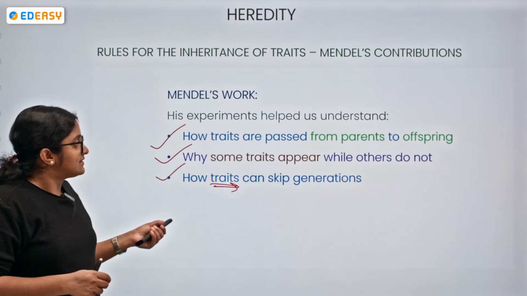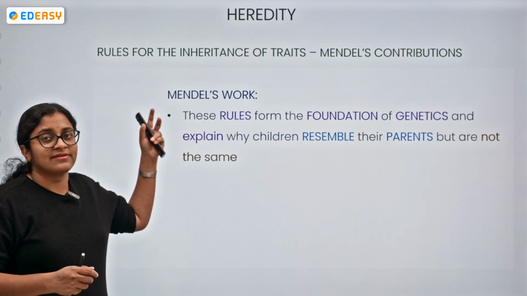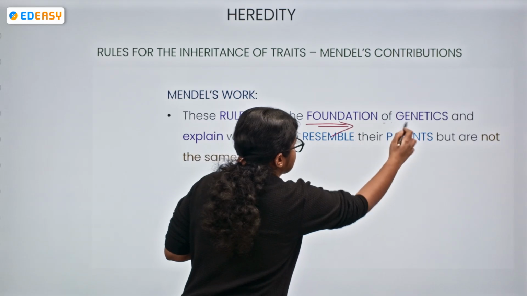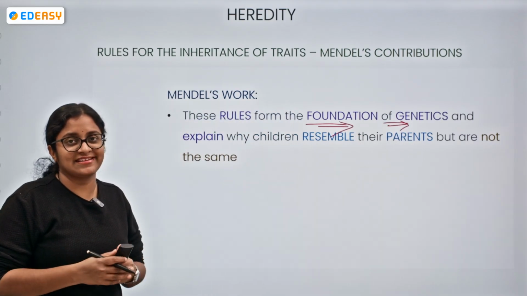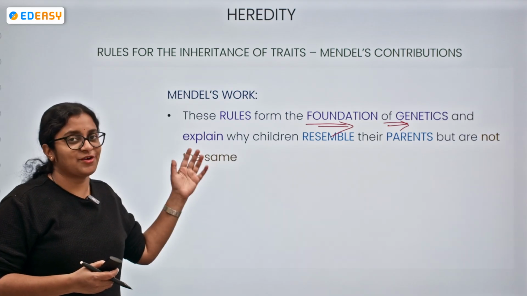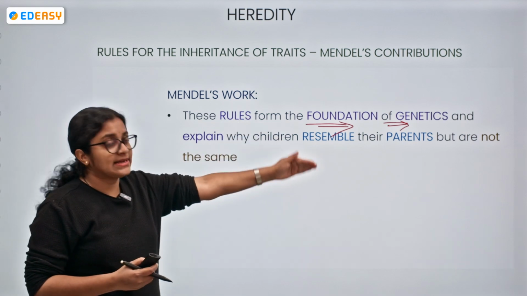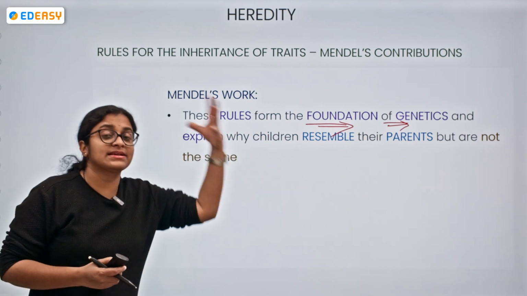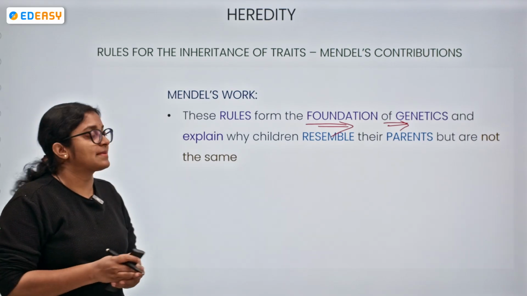Now, this question is answered by Mendel's work. The rules form the foundation of genetics. That's the reason he did extensive work on the concept of genetics, and that's the reason he is called the father of genetics. So the rules explain why children resemble the parents, but even though they resemble the parents in basic body structure, they are not exactly the same.